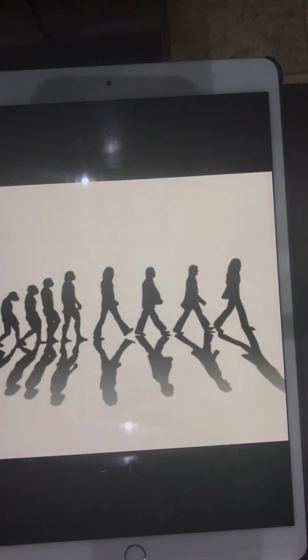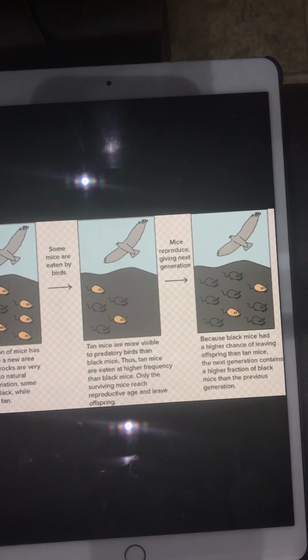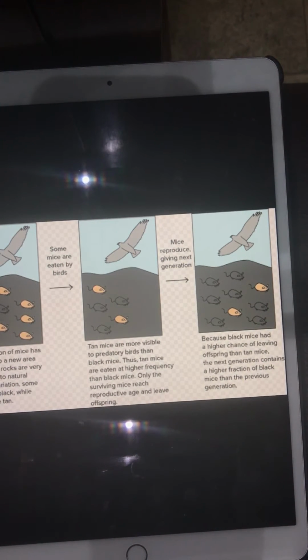As I told you earlier, what is natural selection? Natural selection is when the weak get killed so the strong can survive. In this example, it's shown that at the beginning of the population, on the black rock, there are dark mice and tan mice.